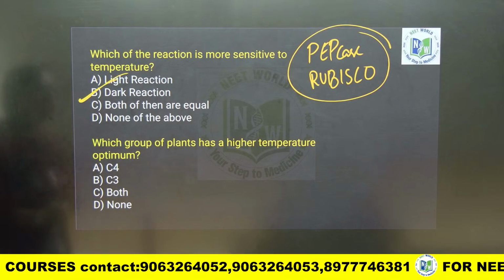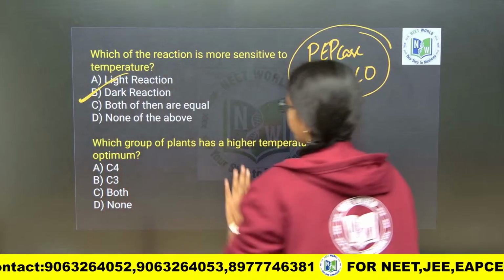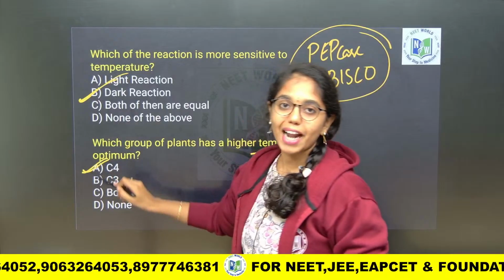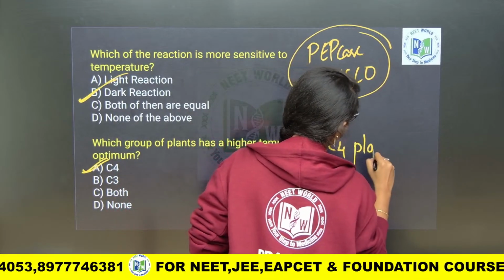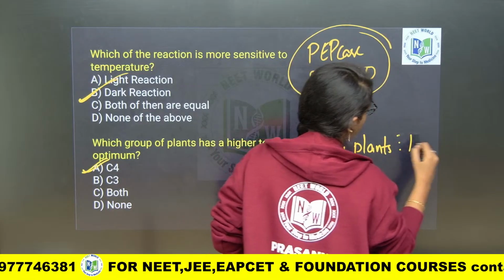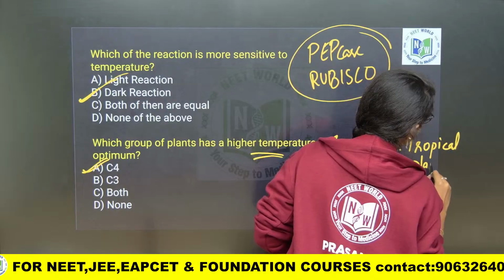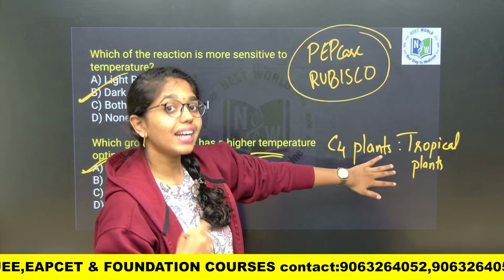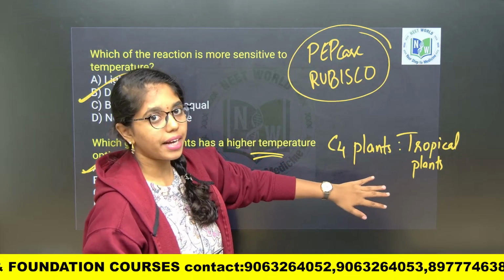Look here, which group of plants have higher temperature optimum? High temperature optimum will be there for C4 plants, because C4 plants are called tropical plants. C4 plants are nothing but what? Tropical plants which tolerate high temperatures. So that is why they have that Kranz anatomy adaptation to tolerate higher temperatures.